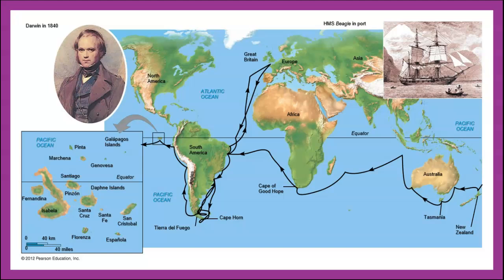He would tell the captain, "Why don't you just leave me here and pick me up at this next location down the coast, and I'll go overland and make observations and collect specimens and things like that." And so he spent more time, especially around South America, on land than he did on the ship. I know he was very happy about that, because he was not a good traveler on a ship because of seasickness.